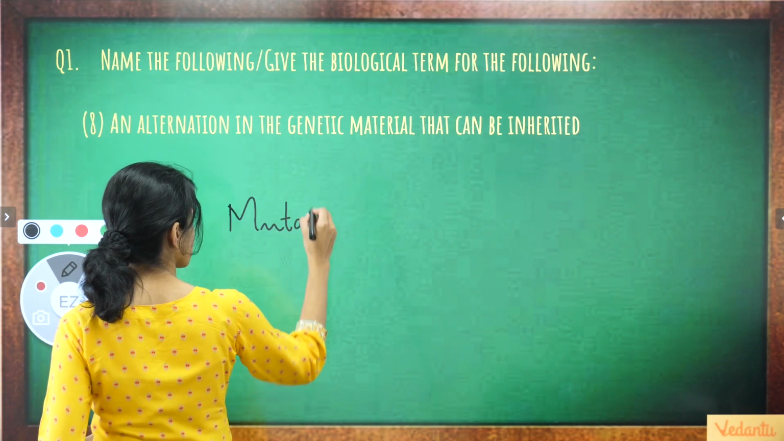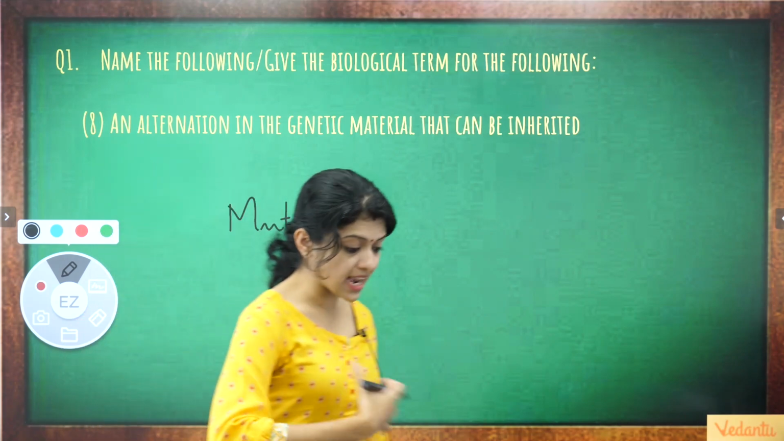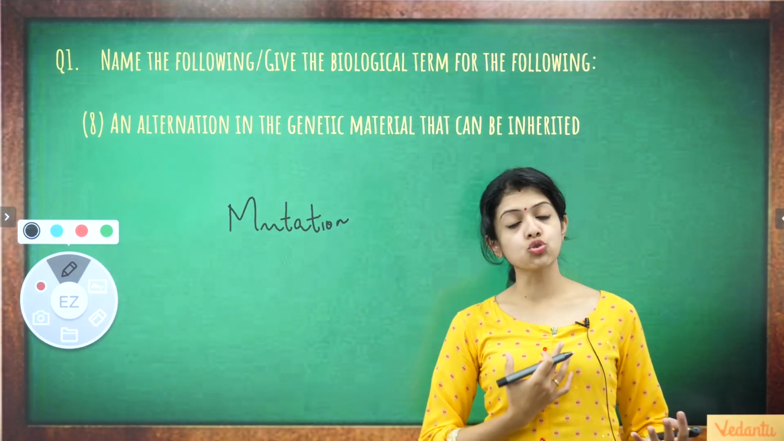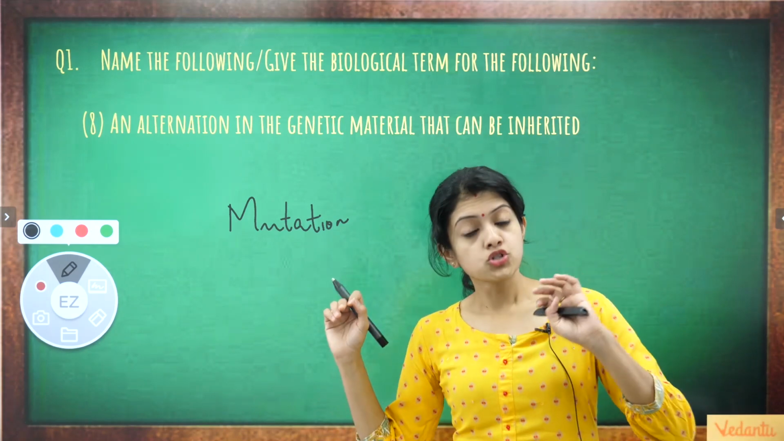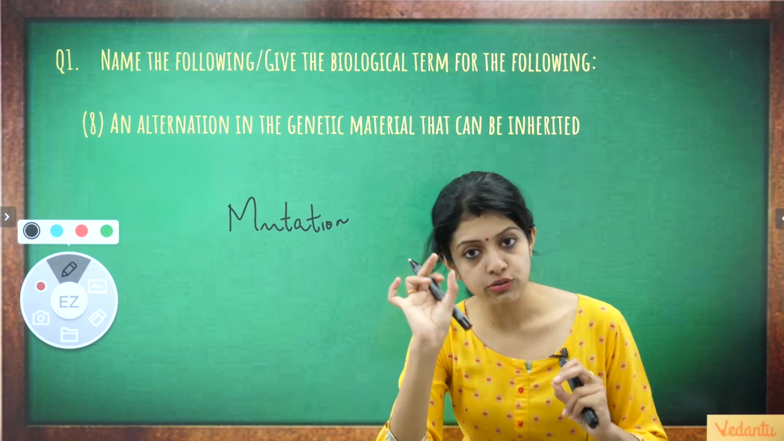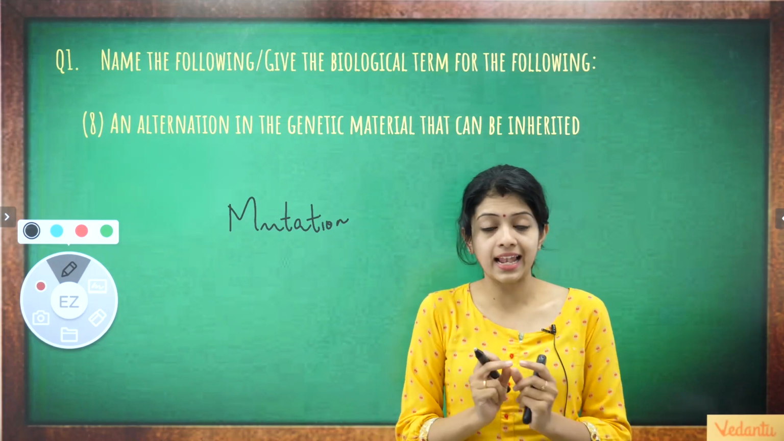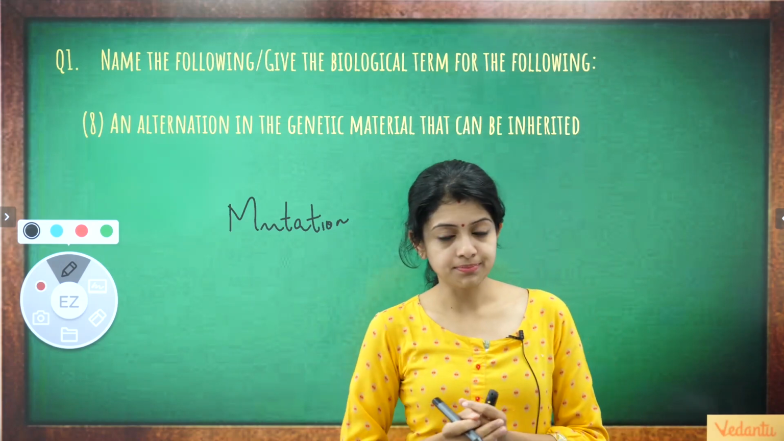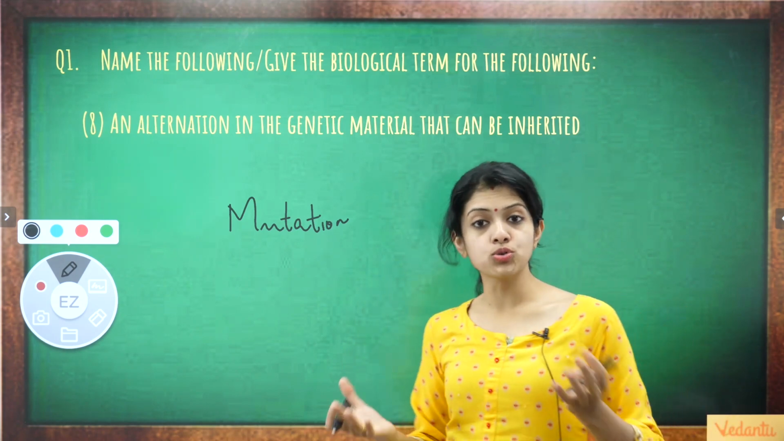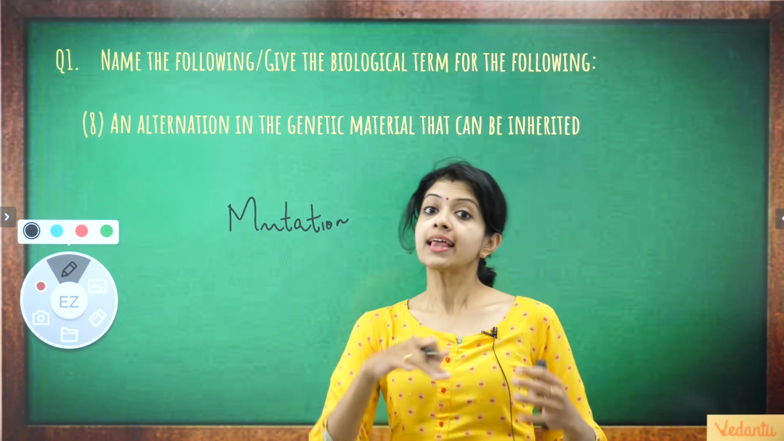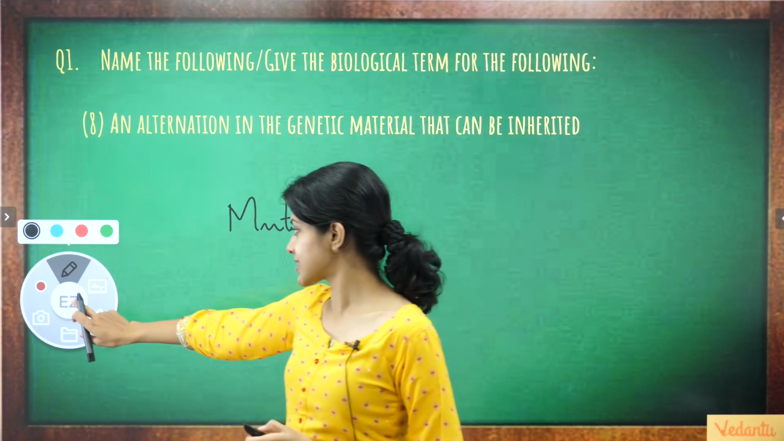Which is nothing but a sudden change that occurs randomly due to various random factors, environmental or otherwise, due to which a segment of the gene, it can be a part of the chromosome or just a small part of the gene itself, gets altered. Okay, this is what we call mutation, and some mutations are inherited by the subsequent generations. So that is the answer to this.